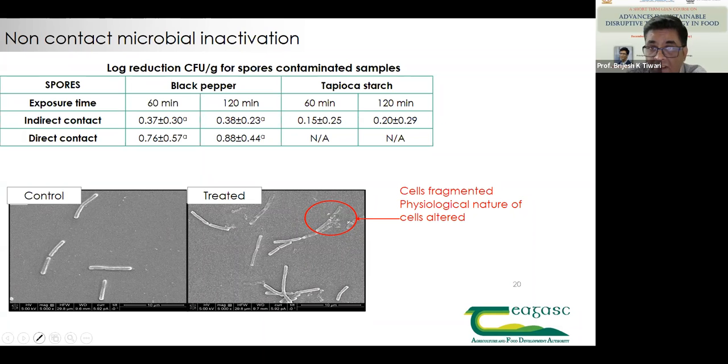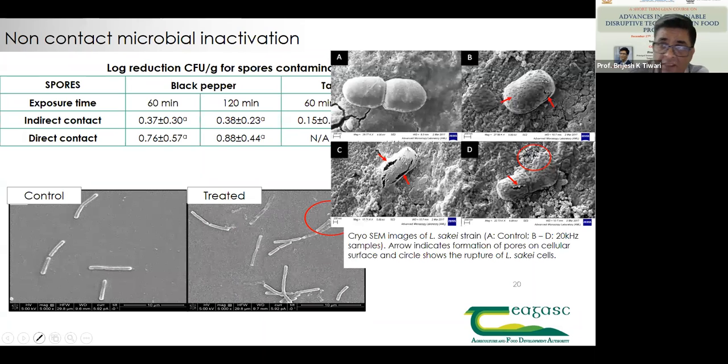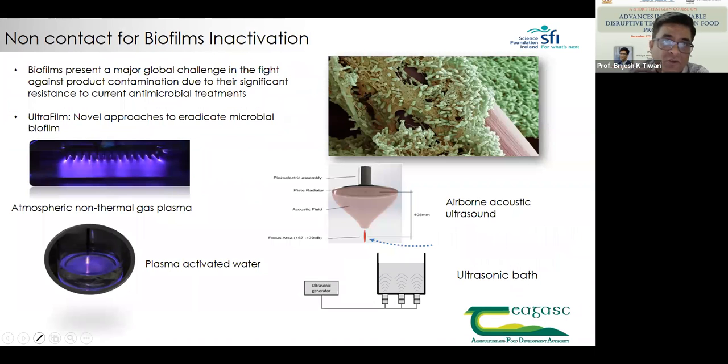If you remember, when we were talking about probe-based systems or contact type ultrasonics, we see the disruption based on these pores. Whereas with airborne acoustic, we see cell fragmentation and disruption of the cells. Now, another biological application, as I mentioned, was biofilm inactivation.